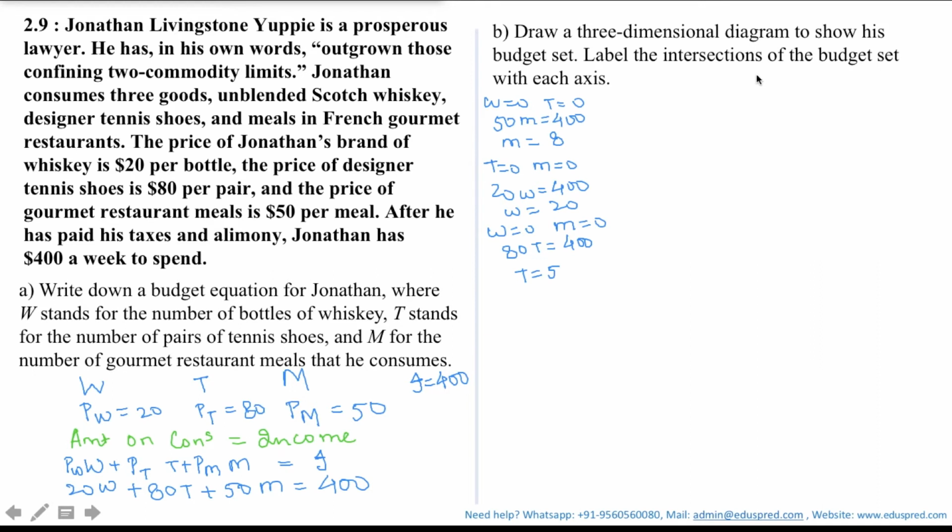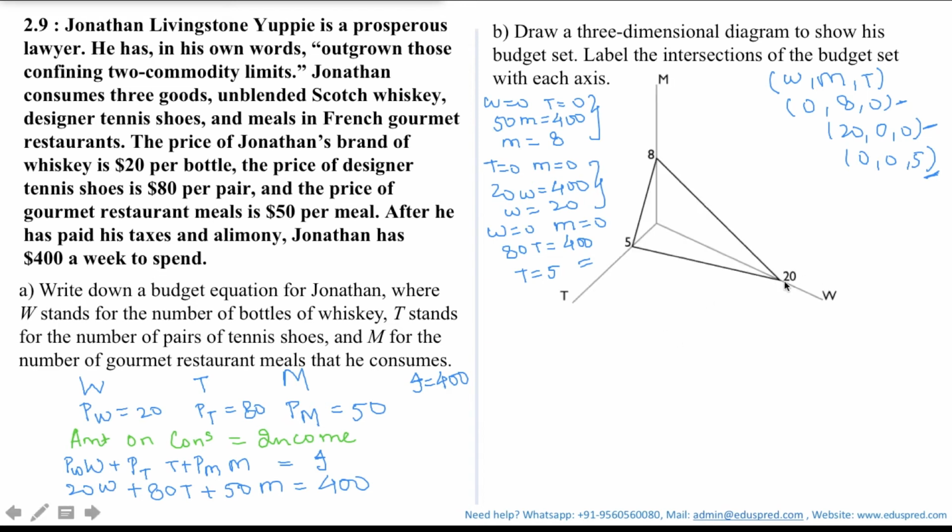Let's keep W on the x-axis, M on the y-axis and T on the z-axis. So my coordinates will take the form of W, M and T. Thus I will have the points 0, 8, 0; 20, 0, 0; and 0, 0, 5. Now let's plot these three points on each axis, as this will be a point on the M axis, this will be a point on the W axis, and this will be a point on the T axis. When you join them, you will get your three-dimensional diagram. So your diagram will look like this.